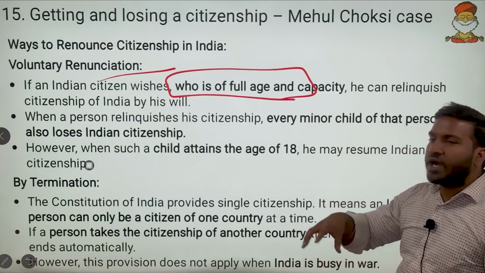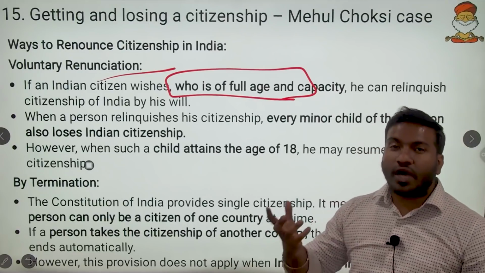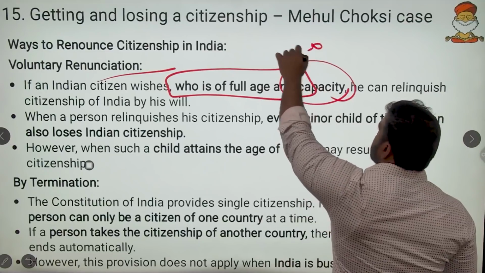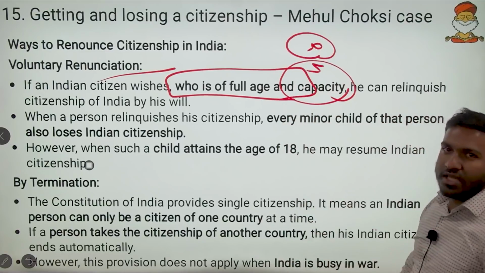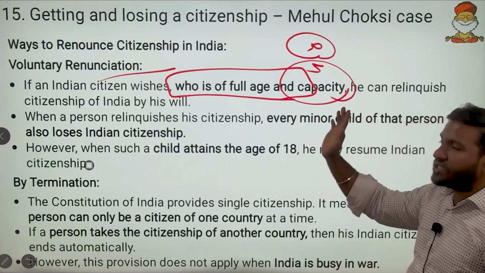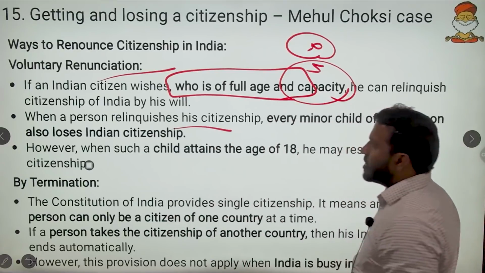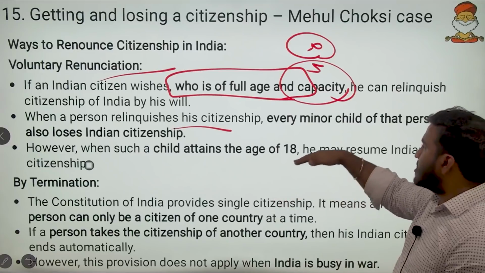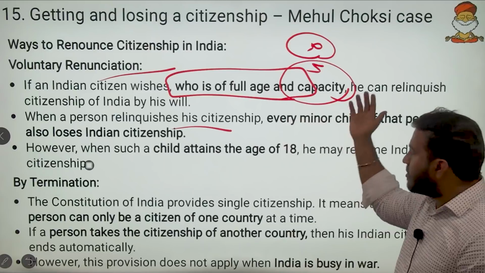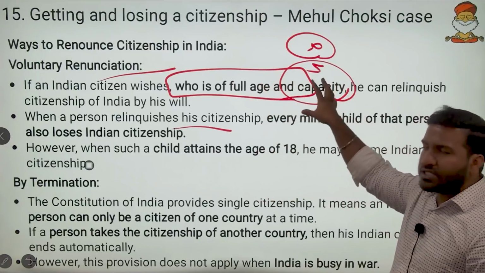If I have committed a crime, or some terrorist activities here, I am not in a capacity to renounce that citizenship. So this full age and capacity clause hinders Mehul Choksi and Vijay Mallya from renouncing Indian citizenship and going to settle abroad. As for other ways of renunciation, minors can come back after attaining 18. All these are not required for us; the full age and capacity condition is what is required.